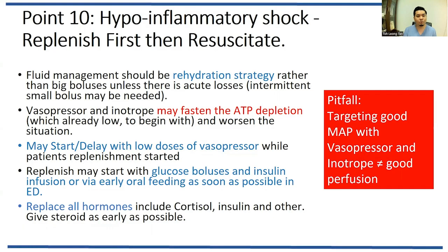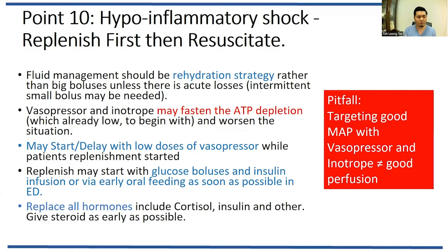Starting glucose and insulin early, or early feeding, is important for this type of patient. Replacing all the hormones is important as well, especially insulin, or replacing hydrocortisone to replace the cortisol. You should also give trace minerals and vitamins, which are important as well.